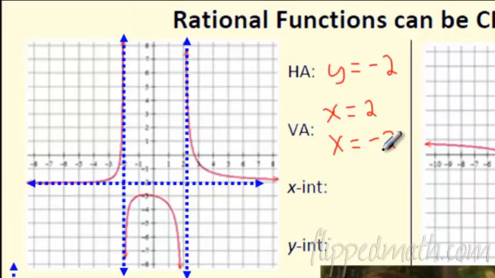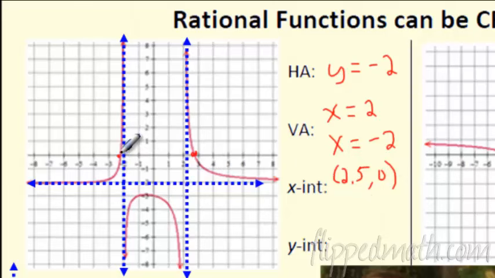Now the other thing I want to talk about is intercepts. What is the x-intercept? Well, it's where it crosses the x-axis. So what happens here? It looks like it happens here. We're going to have to guess on this. It looks pretty close to 3, so maybe this x-intercept happens at like 2.5. So that happens at (2.5, 0).